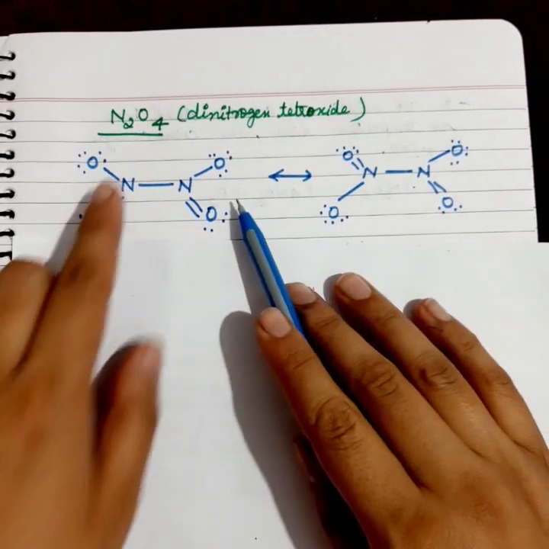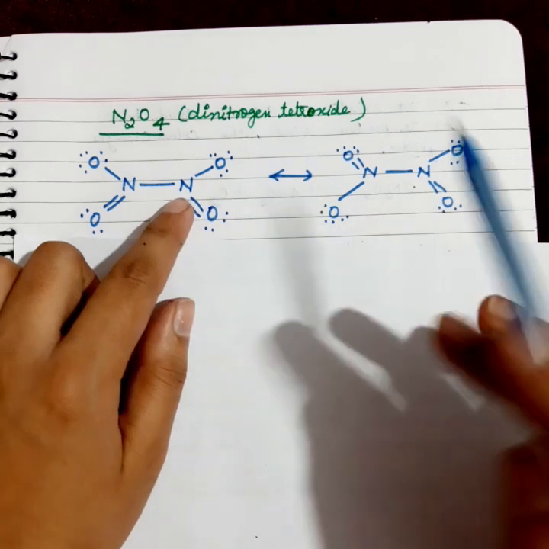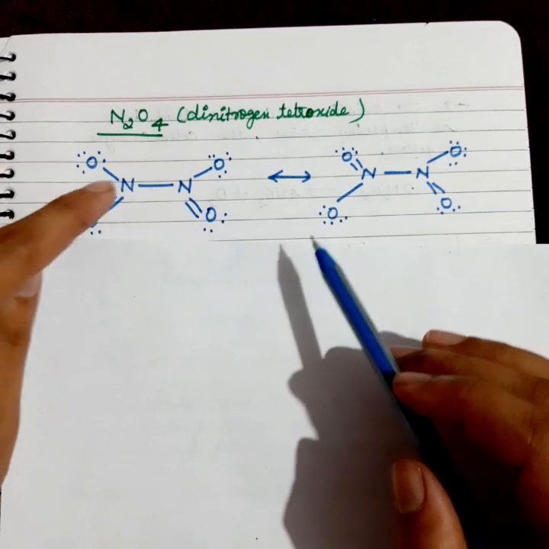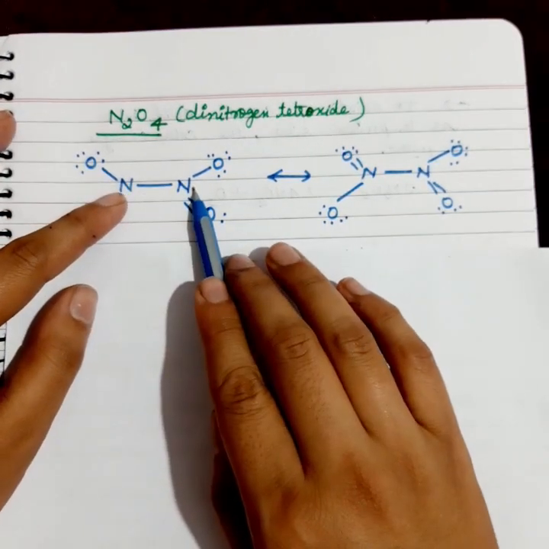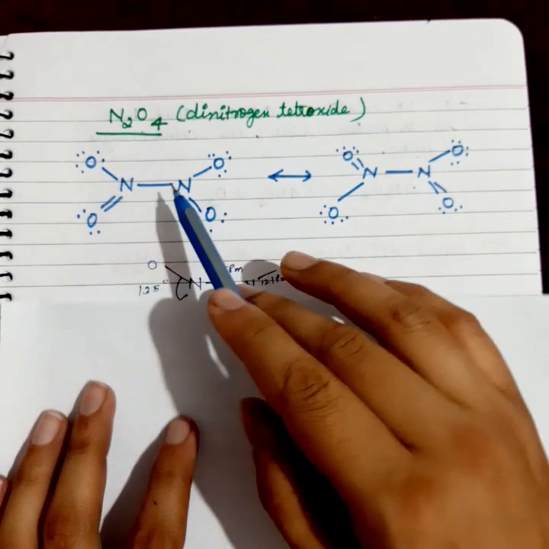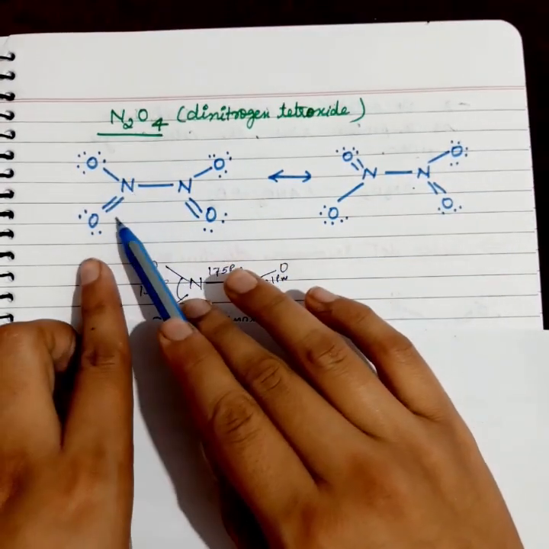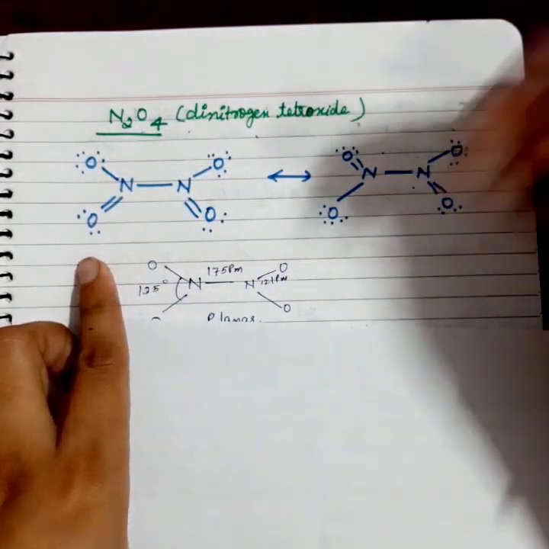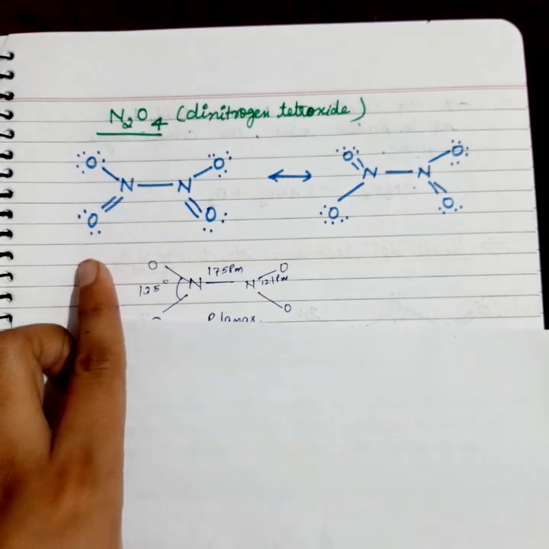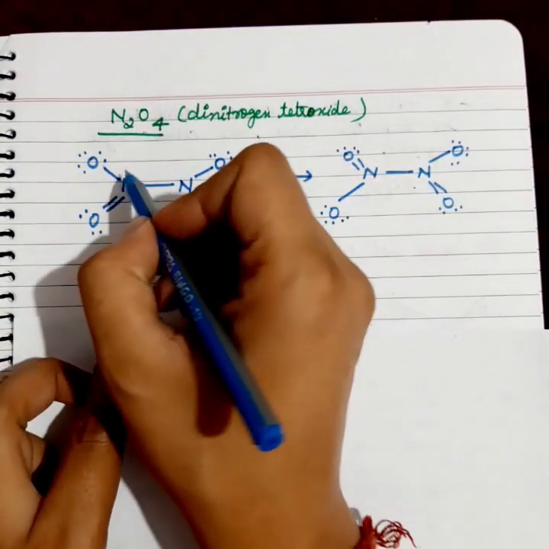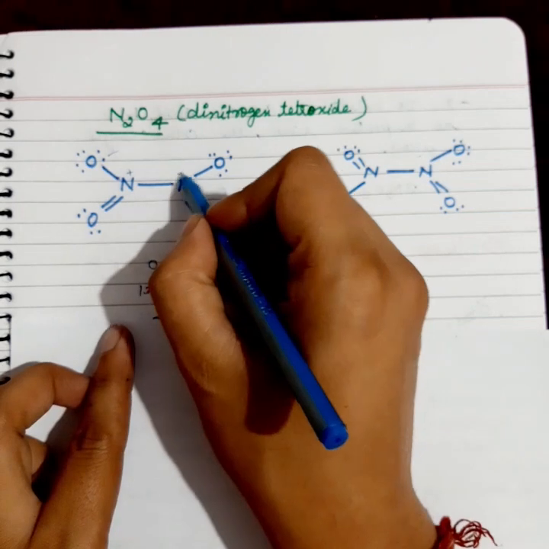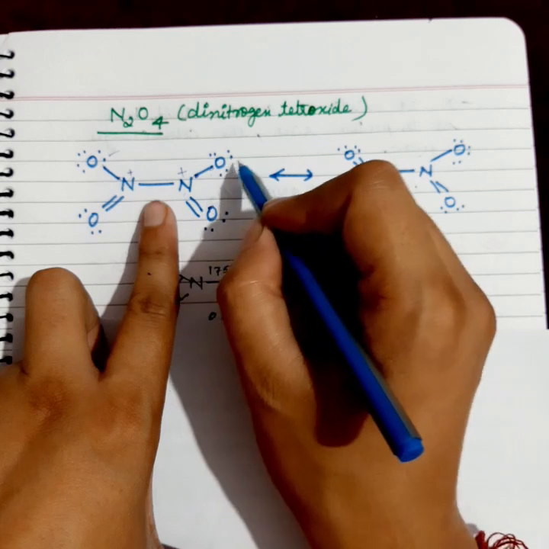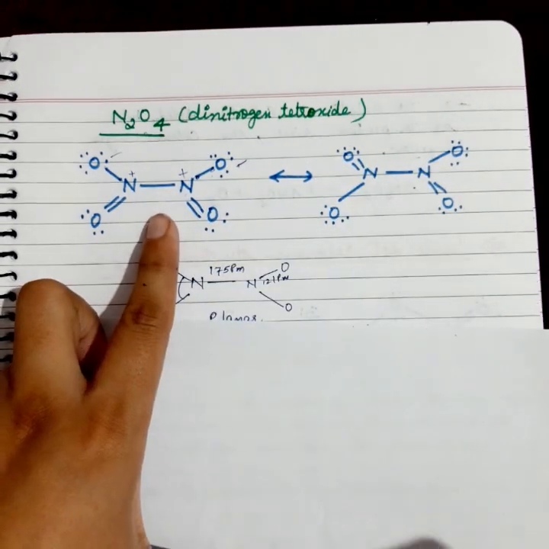Now let's see the structure of dinitrogen tetroxide, which is a dimer of nitrogen dioxide. So in dinitrogen tetroxide, two nitrogen atoms will combine with a single bond, and each nitrogen combines with a double bond with one oxygen, and here it will coordinate its bond to that oxygen. Here it is also coordinating its bond to that oxygen, so it will be a neutral molecule again. This will gain positive, this will gain negative. If it is forming a coordinate bond with this oxygen, so this nitrogen will get positive and this will get negative. Again the resonating structure.